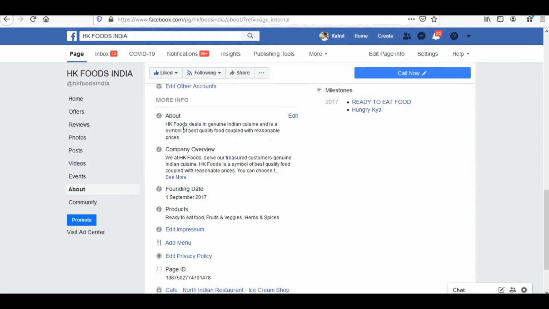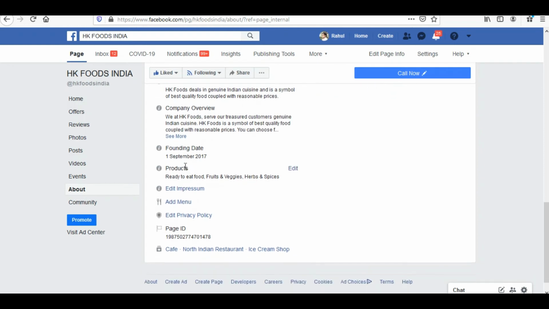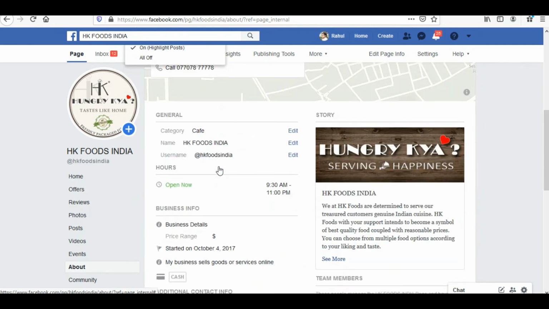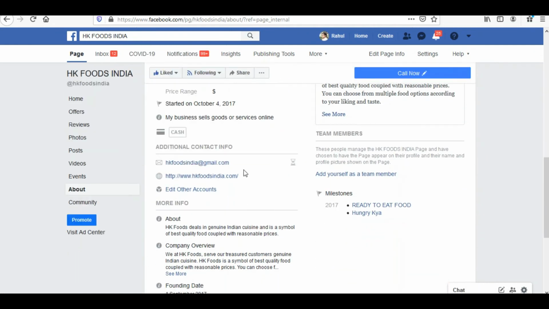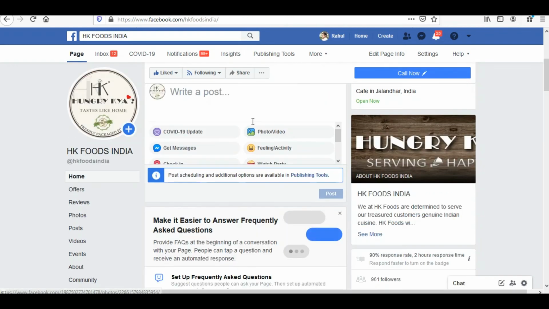Then in the about section, what HK Foods is about, I have defined over here and given the company overview also. The founding date and the products have all been defined in this about section. Now please remember, I am again just telling you, in the about section, under the business info, I have already defined the start date of the business. This is going to be a very important thing in learning one of the concepts that we would be discussing further.